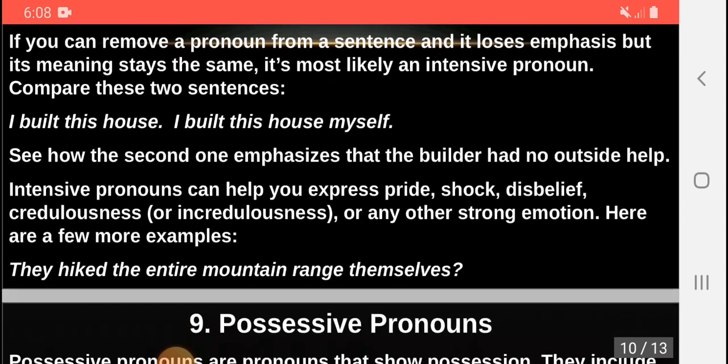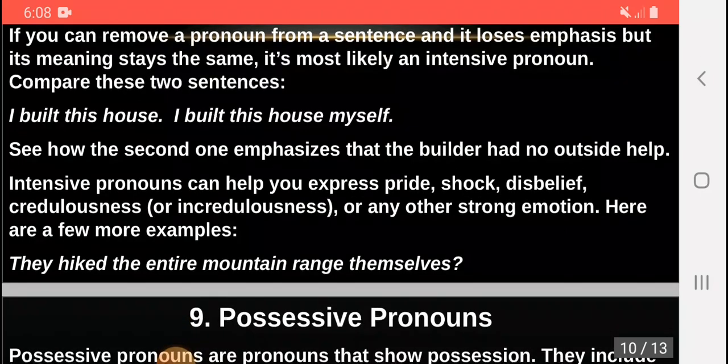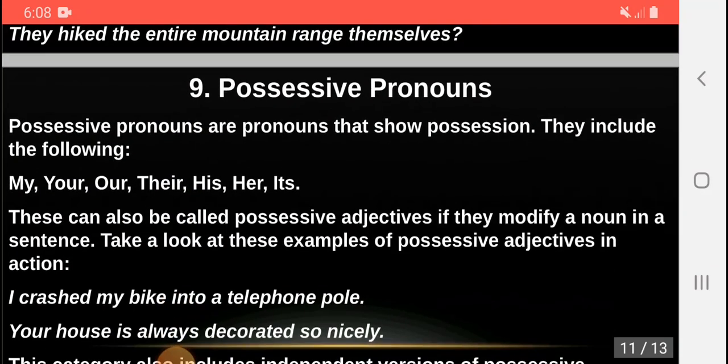Here is only one example. They hiked the entire mountain range themselves. The ninth type of pronouns is possessive pronouns. Possessive pronouns are noun pronouns that show possession. They include the following: my, your, our, their, his, her, its. These can also be called possessive adjectives if they modify a noun in a sentence.